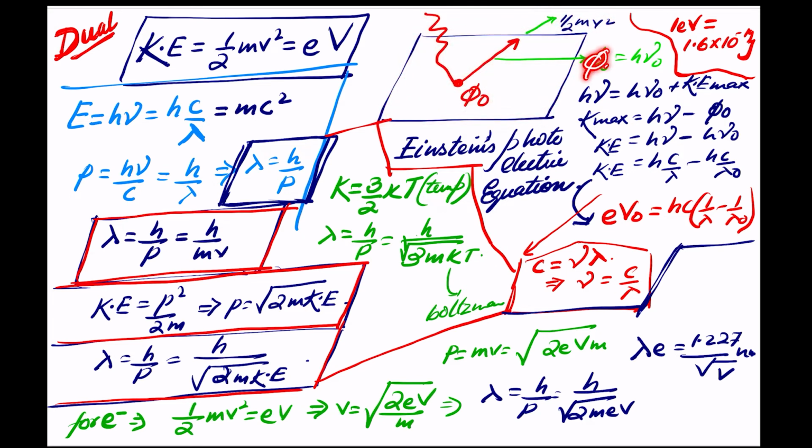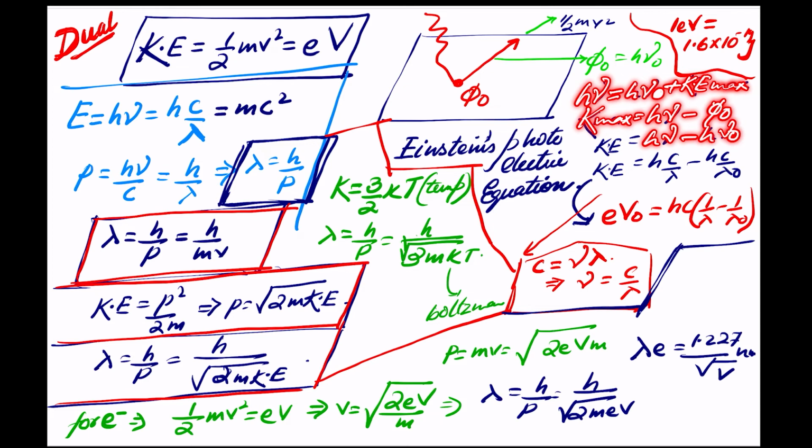So phi naught is the work function, and that is also equal to h nu naught. The total energy of the photon, h nu, is used in two things: in overcoming the barrier, plus whatever is left is given as kinetic energy. That's it. So from here we get K max is equal to the energy of the photon minus the energy spent on the barrier, so h nu minus h nu naught. This can also be written as hc by lambda minus hc by lambda naught.